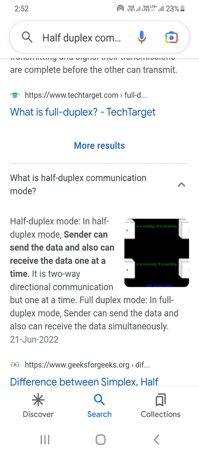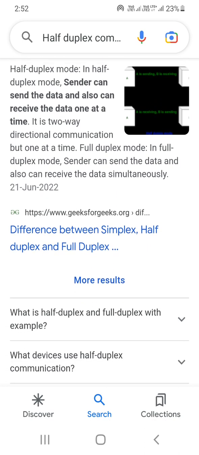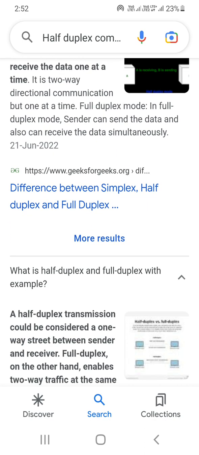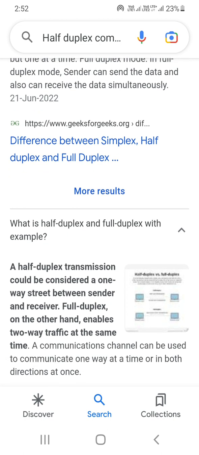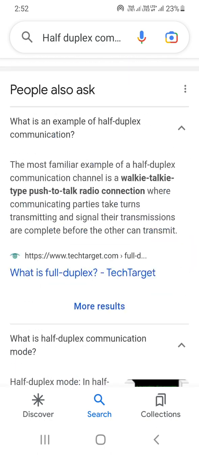Full duplex mode: the sender can send data and also receive data simultaneously. What are half and full duplex? For example, half duplex transmission can be transmitted in one direction at a time between sender and receiver. Full duplex, on the other hand, enables two-way traffic at the same time. The communication channel can be used to communicate one way at a time, or in both directions at once.